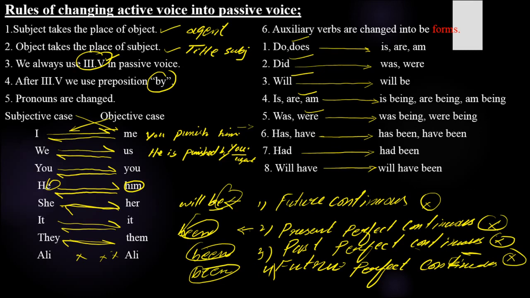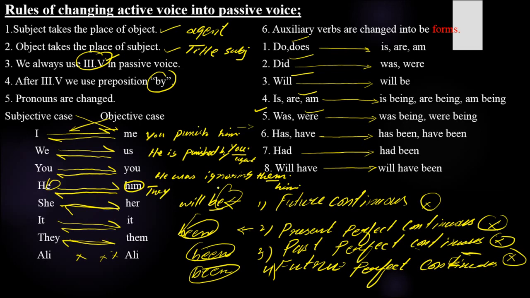We'll have another example. Suppose at any other tense we'll be taking a tense from was and were. Like we say, he was ignoring them. Now how are you going to change it into passive voice? Subject takes the place of object. Here we will write him, and object takes the place of subject. Them changes into they.